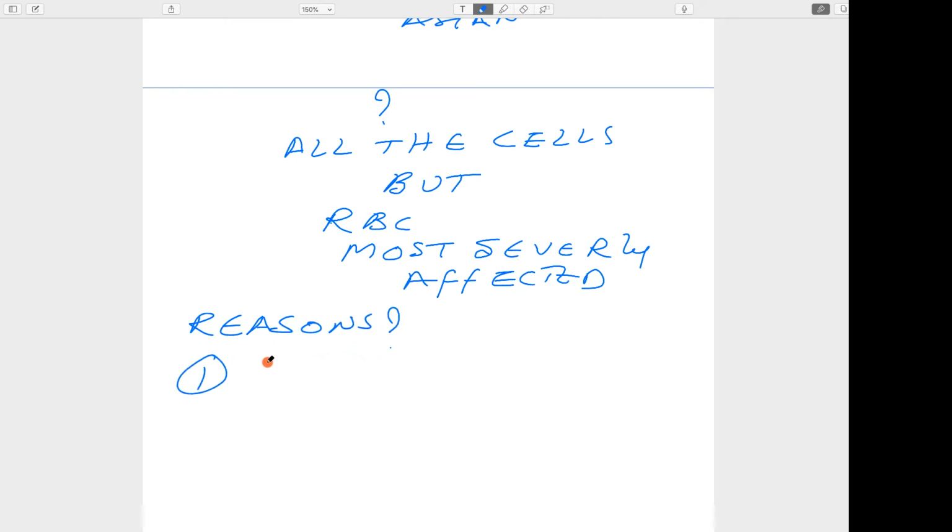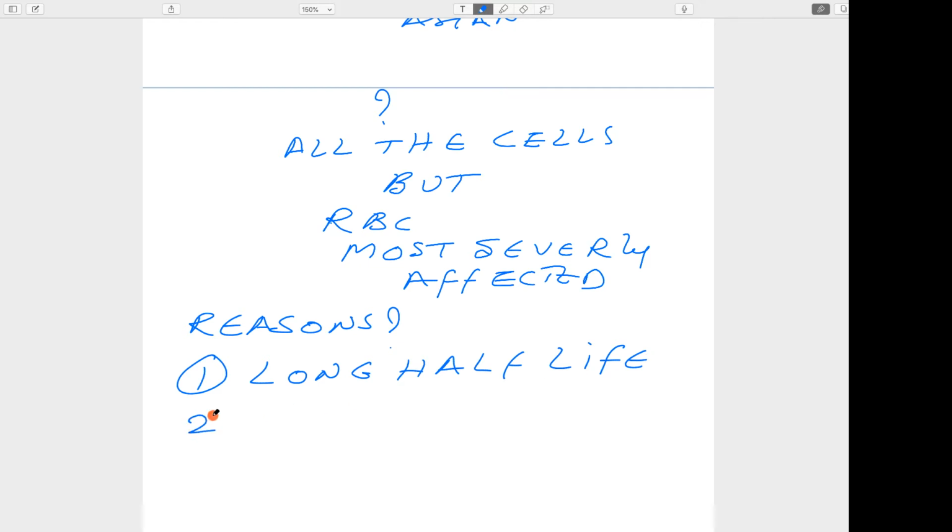The first reason is that RBC have a long half-life, a total of 120 days. During this period, the RBC membrane has to be maintained, and if there is any problem to the membrane, there is damage to the RBC. As you know, NADPH is involved in the protection of this membrane through glutathione.